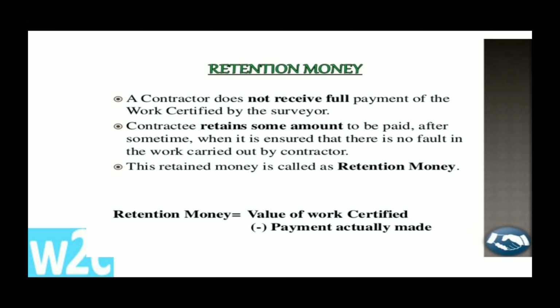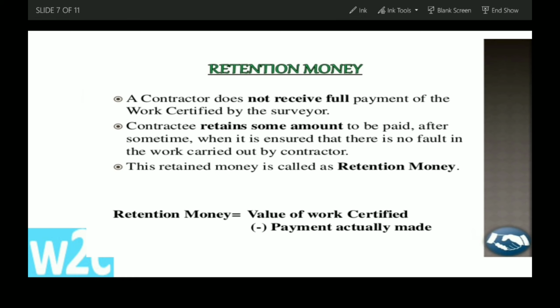Next, retention money. For example, the contract is partly completed at the end of the year. The valuer certifies 1 lakh rupees of work as completed.